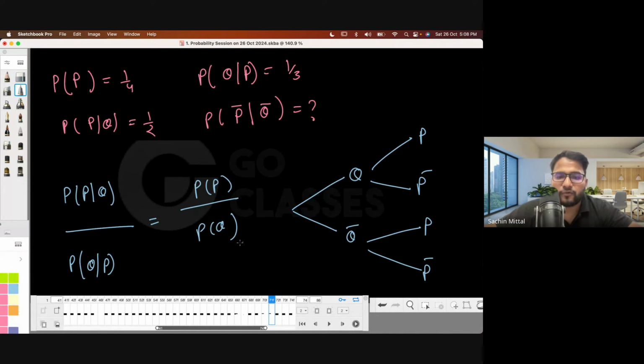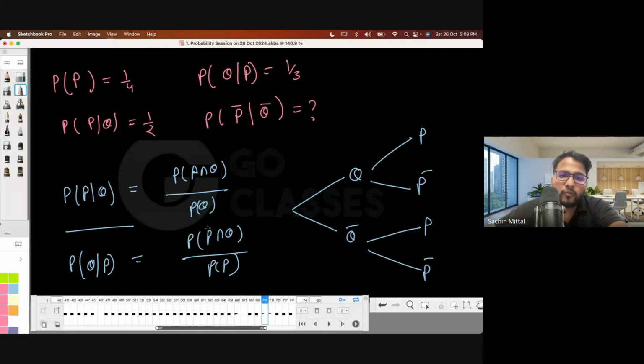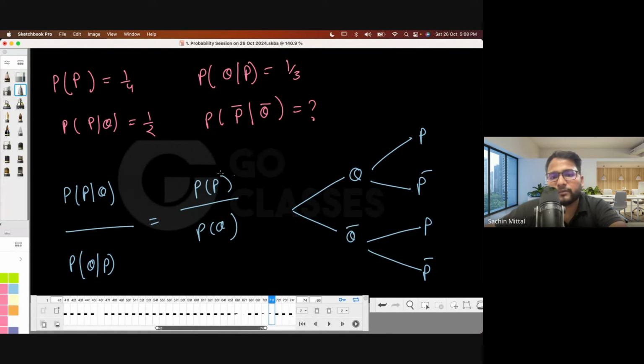This was actually a tough question, to be honest. It was not very straightforward. So see, you have these two formulas, right? Now what you can do is divide these two formulas, and then you can find the probability of q, because the term which is not given will cancel out. So if you find the probability of q, what number will you be getting? 1 by 6, right? So the probability of q is 1 by 6.